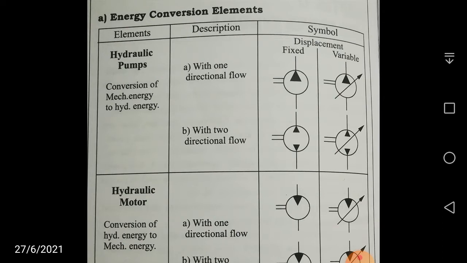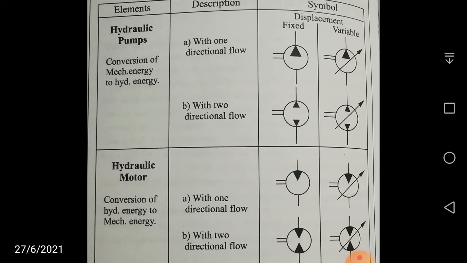This is how you can represent a hydraulic pump with one direction flow, with displacement fixed and with displacement variable. If it is two direction flow, you can see a dark triangle on the top and a dark triangle on the bottom. That means it is bi-directional. Of course, the two horizontal lines show the mechanical power. Similarly, on the other side, for variable displacement, along with the two horizontal lines, a circle, and two dark triangles, one at the top and one at the bottom, there is in addition a cross arrow, which shows that the displacement is variable.